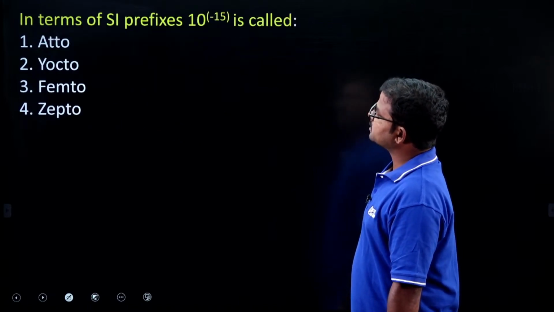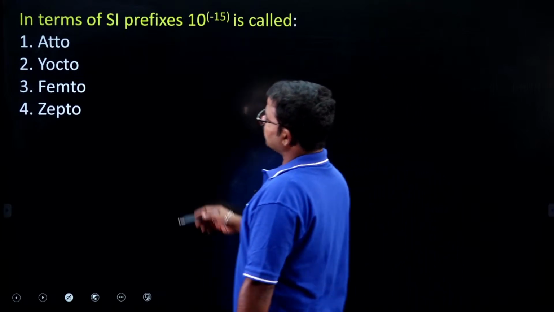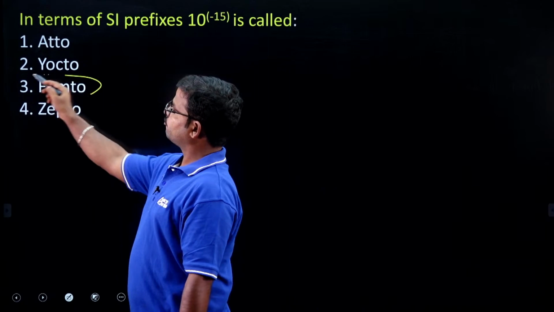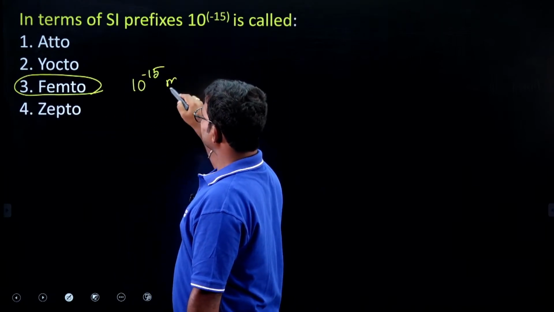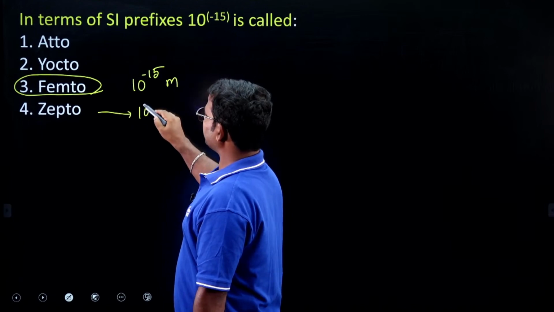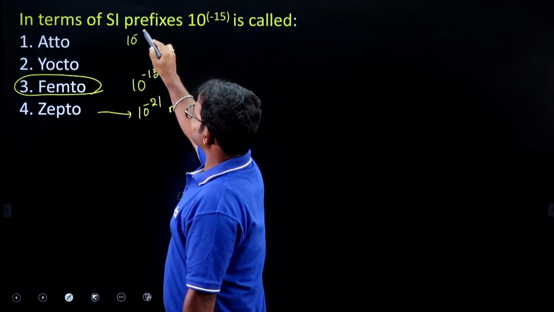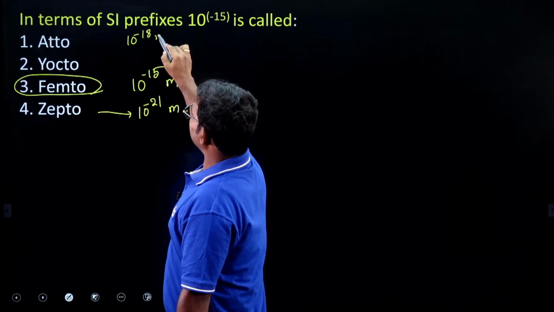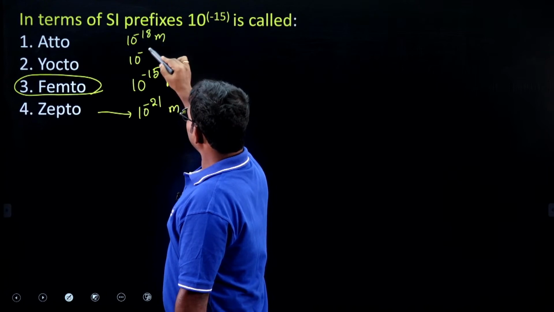Next, in terms of SI prefixes, 10 power minus 15 is called femto. So 10 power minus 15 meters is femto. Zepto means 10 power minus 21 meters. Atto means 10 power minus 18 meters.